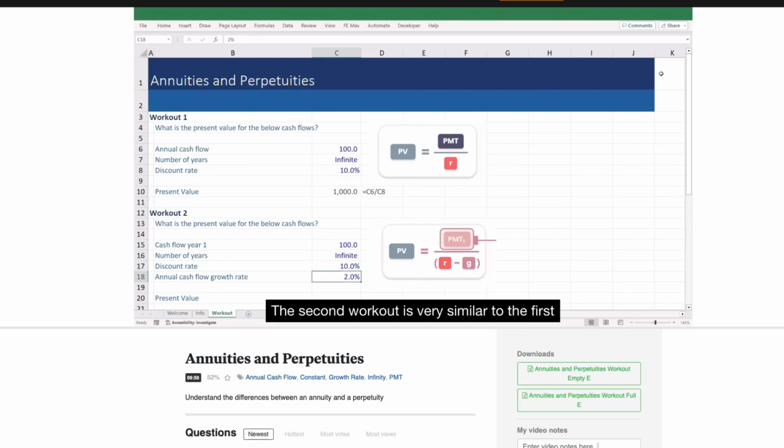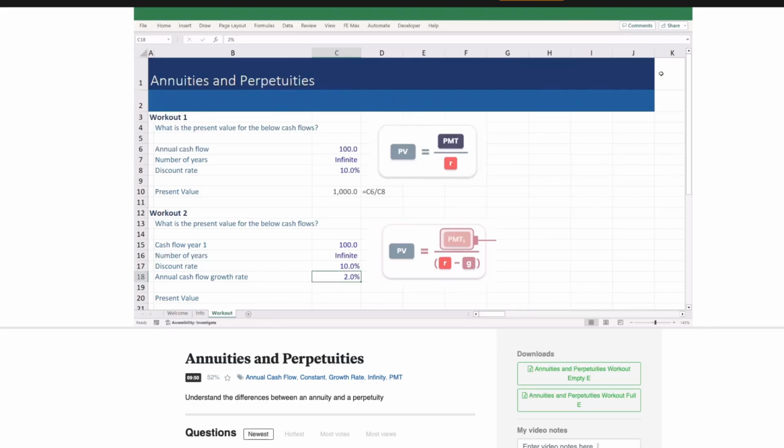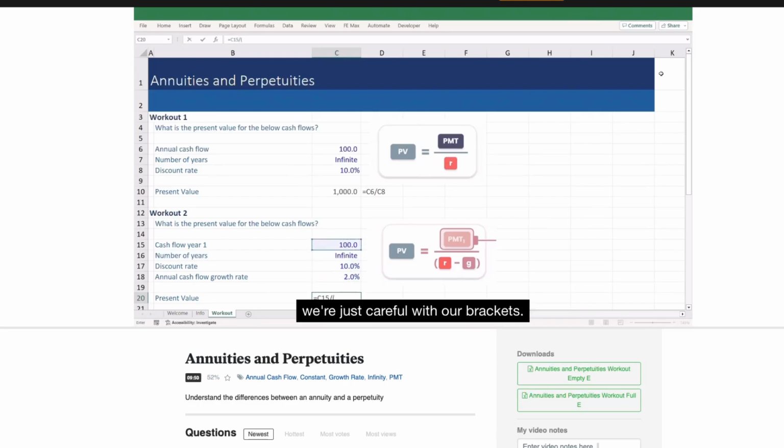The second workout is very similar to the first and has virtually the same numbers, but notice that we now have a growth rate. They've given us the first year cash flow, and notice they've called it first year cash flow. That's important to the equation. We've then got that cash flow growing, and we've got G, and then we've got the same R. So again, let's plug those numbers into the equation, and we can say equals payment or cash flow divided by, now we're just careful with our brackets, and then we put R minus G, and that's it.